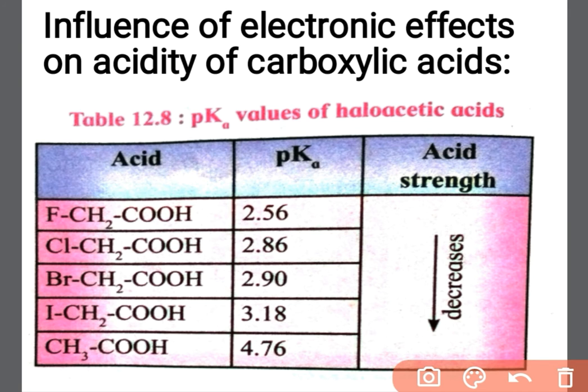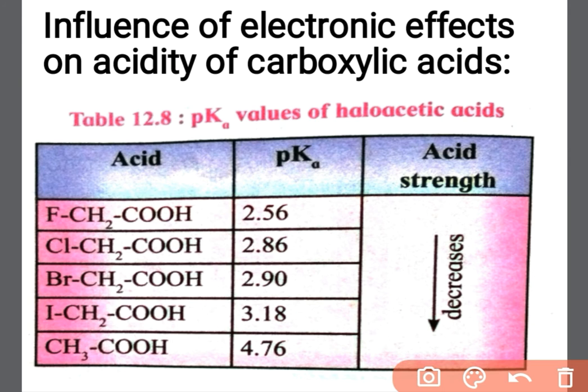So you know halogens are electronegative atoms and exert an electron withdrawing inductive effect, and the negatively charged carboxylate ion of haloacetic acid gets stabilized by the minus I effect of the halogen. Means higher the electronegativity of halogen, greater is the stabilization of the carboxylate ion form, and therefore smaller is the pKa, and if pKa is smaller, acid will be stronger.